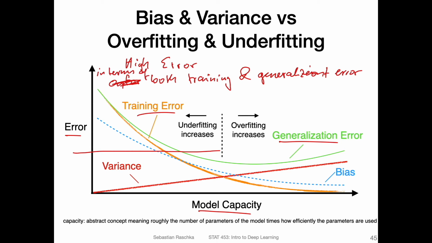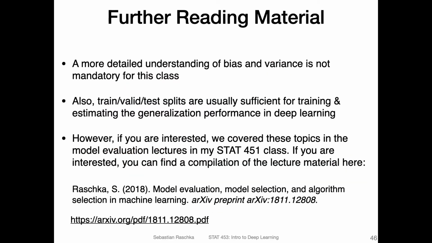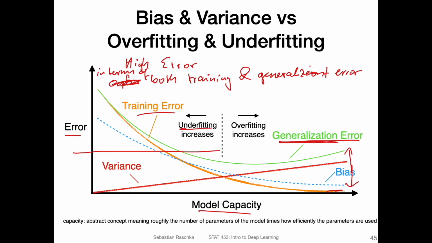So if we have a high error, this is usually underfitting. And if we have a high generalization error but a low training error, then this is usually the difference between the green one and the orange one. This is usually overfitting. And variance and bias relate to that.